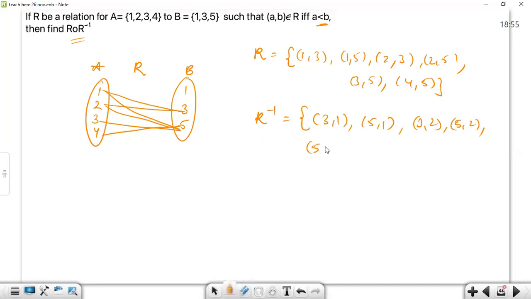Now R is from A to B and R inverse is from B to A. We have to find R o R inverse, and for that, if this is B to A and this is A to B, this element must be equal.